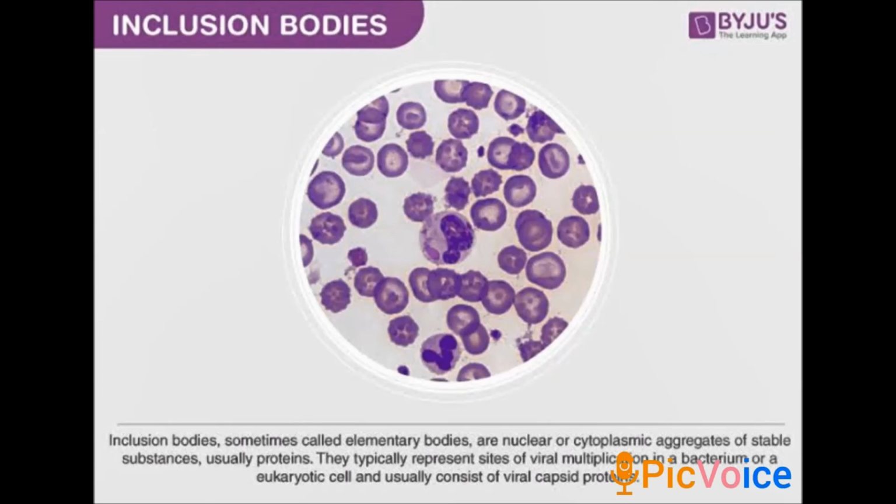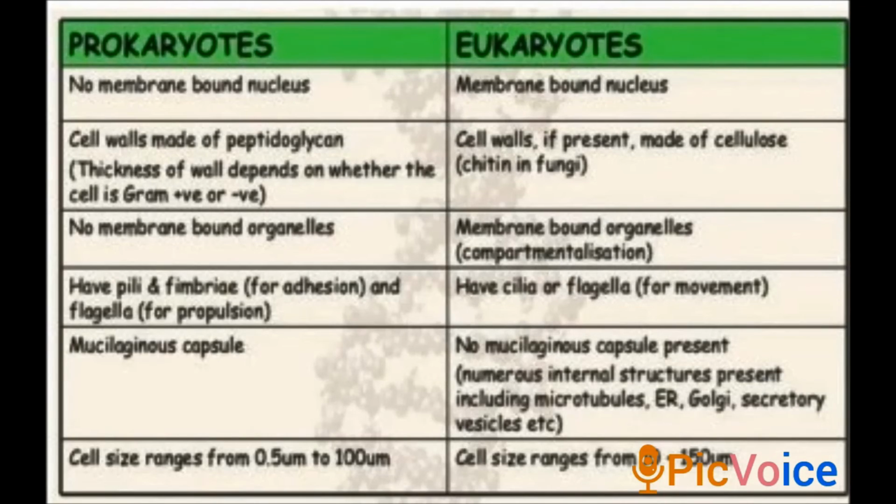These small granules will be present over the cell. Some of the forms of inclusion bodies are phosphate granules, cyanophycin granules, and glycogen granules. So these are the different forms of inclusion bodies, that is, the reserve food material of prokaryotes in the cell. Now we are going to see the difference between prokaryotes and eukaryotes.